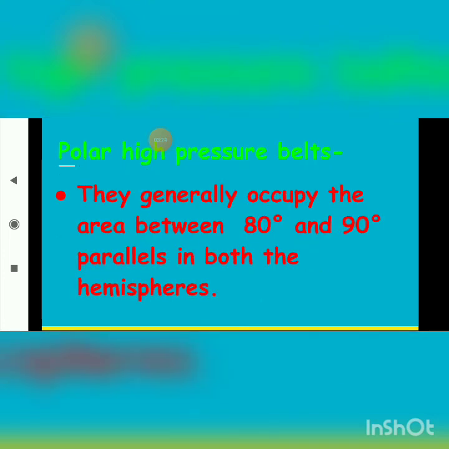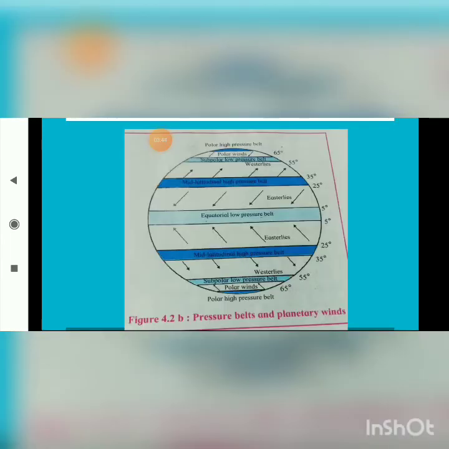They generally occupy the area between 80 degree and 90 degree parallels in both hemispheres. Here, students, you can see.